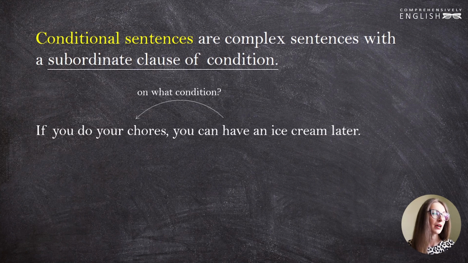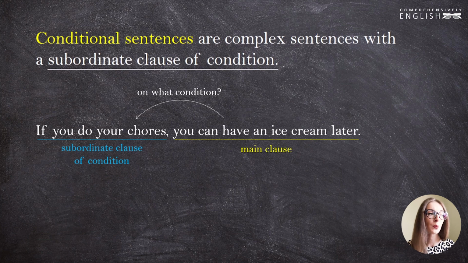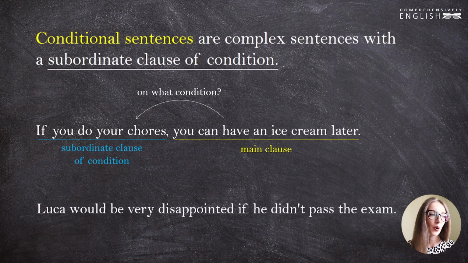Let's look at some examples. If you do your chores, you can have an ice cream later. On what condition can you have an ice cream? On condition that you do your chores. So, you can have an ice cream later is the main clause, and if you do your chores is the subordinate clause of condition. Luca would be very disappointed if he didn't pass the exam.